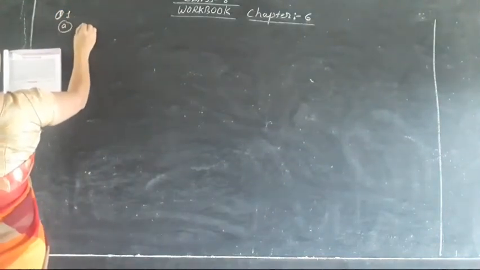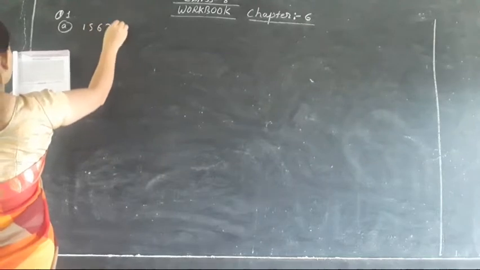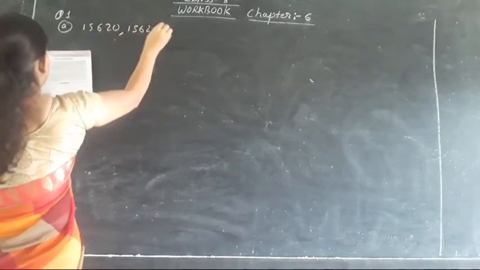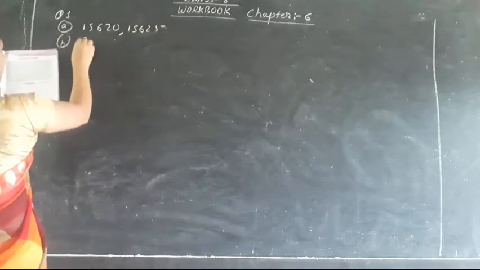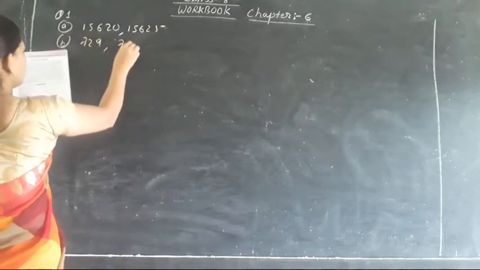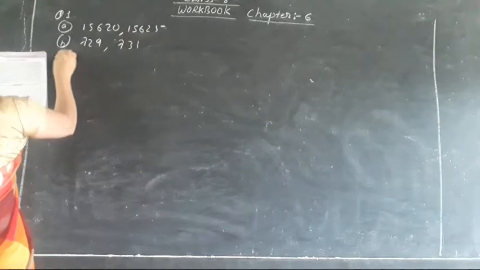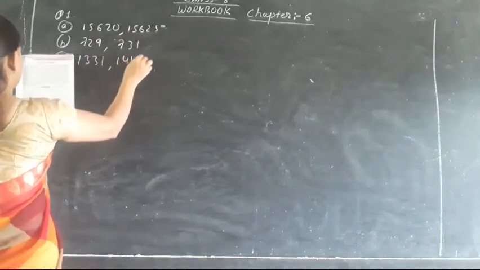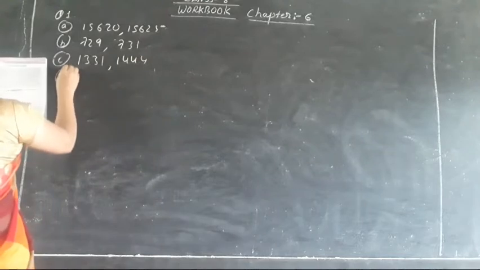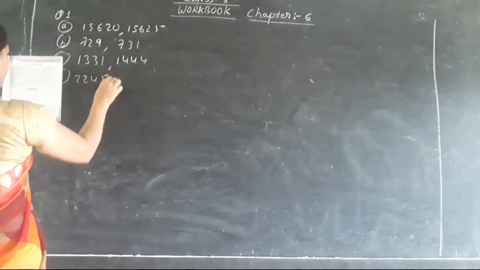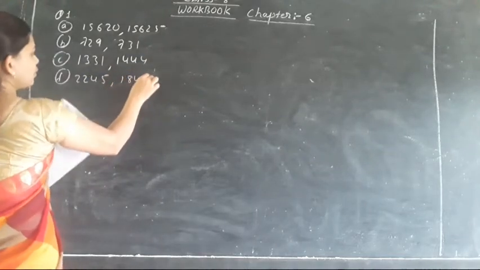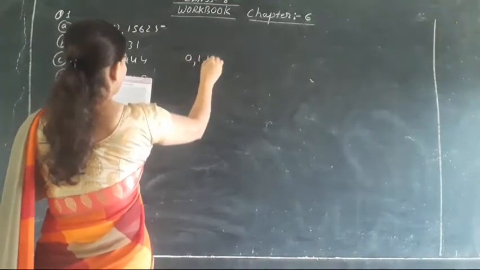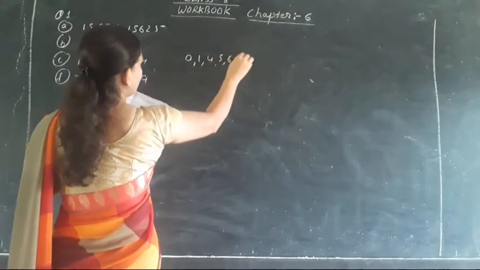You have to circle it because this one is the perfect square. Okay. Then B1 is also a perfect square, 7, 2, 9, 7, 3, 1. Then C1 is also a perfect square, and F1 is also a perfect square. Why is it so? Because the number ends with 0, 1, 4, 5, 6 और 9.